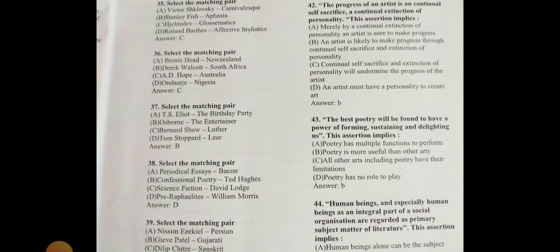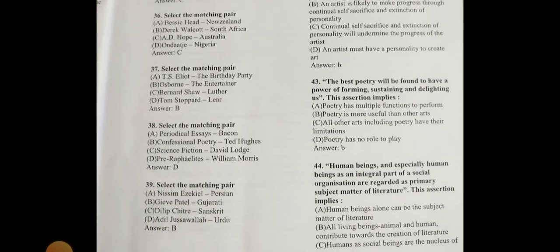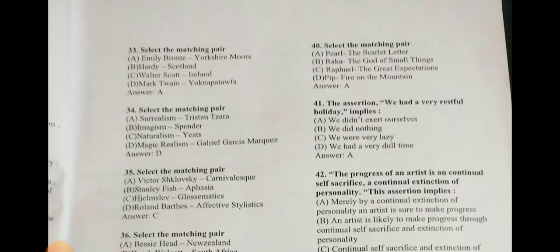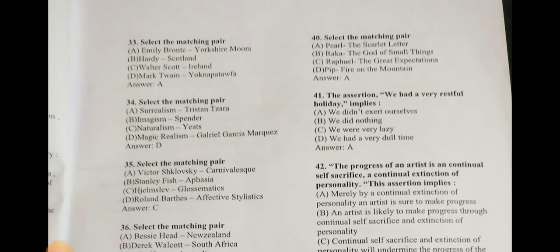Select the matching pair. Osborne is the entertainer. And next is Pre-Raphaelite is related to William Morris. Next is Gieve Patel is related to Gujarati. Next is Pearl is related to The Scarlet Letter.